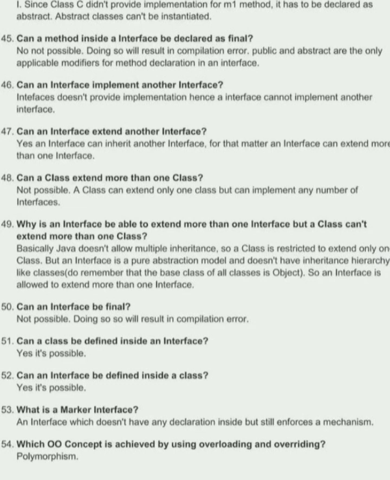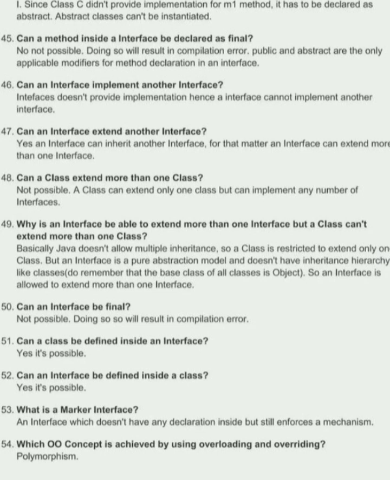49. Why is an interface able to extend more than one interface but a class can't extend more than one class? Basically, Java doesn't allow multiple inheritance, so a class is restricted to extend only one class, but an interface is a pure abstraction model and doesn't have an inheritance hierarchy like classes do. Remember that the base class of all classes is Object.